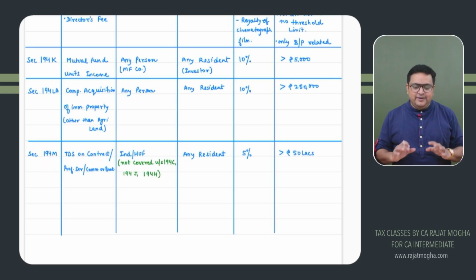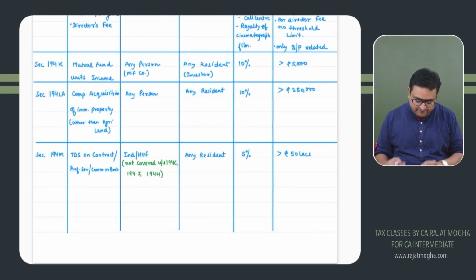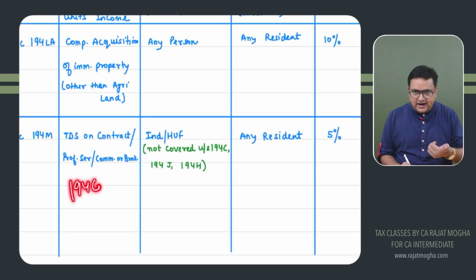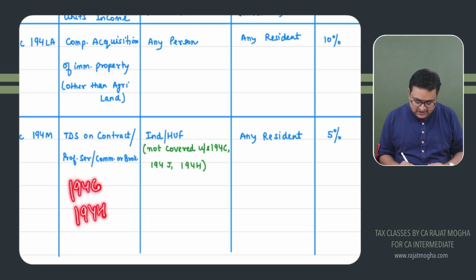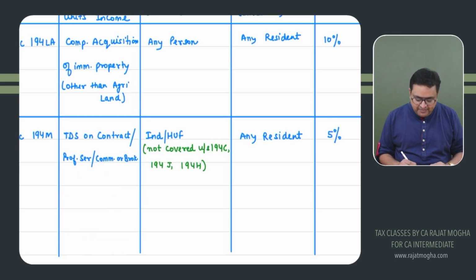194M, again an important section. Most of the sections on this page are important. 194M is actually a combination of 194C contract, 194H commission and brokerage, and 194J professional services. So it is actually the combination of all these three sections, but it is specifically for individual or HUF.